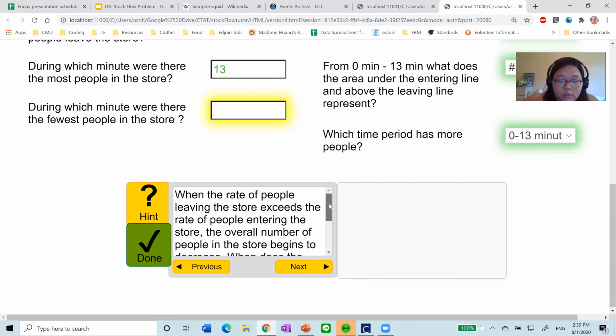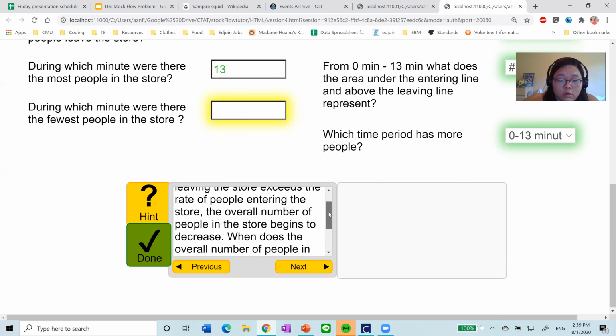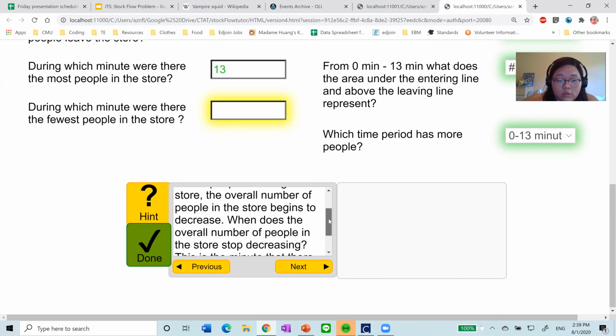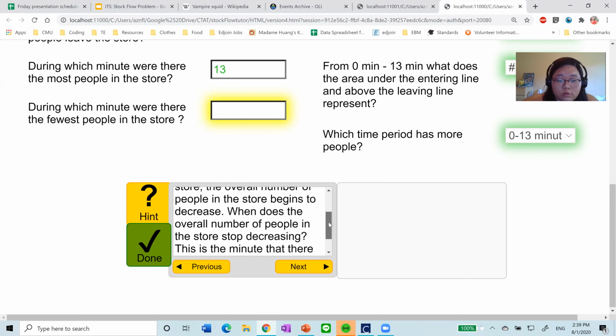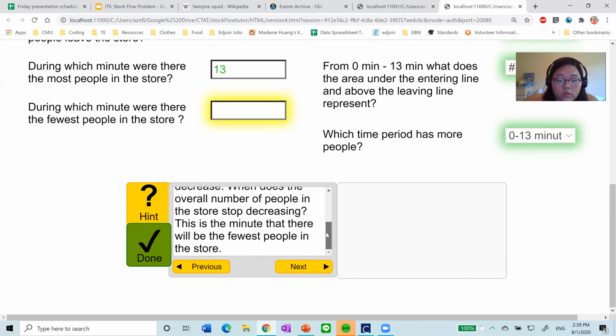When the rate of people leaving the store exceeds the rate of people entering the store, the overall number of people in the store begins to decrease. When does the overall number of people in the store decrease? Oh, okay. So I guess that would be 30.